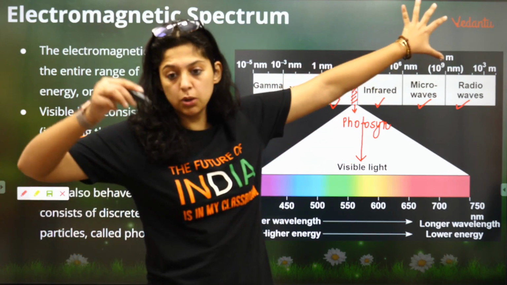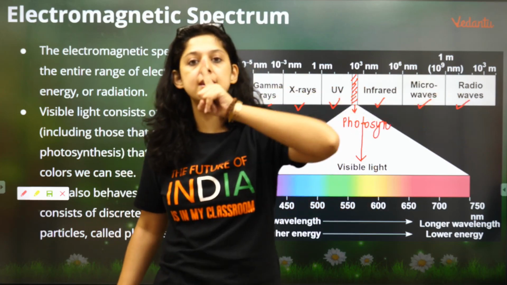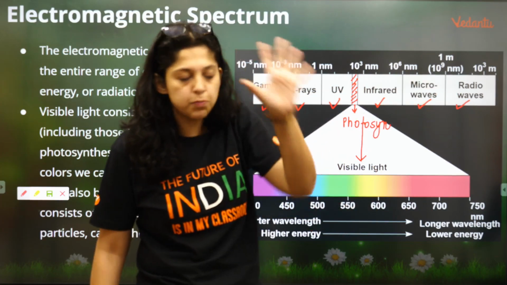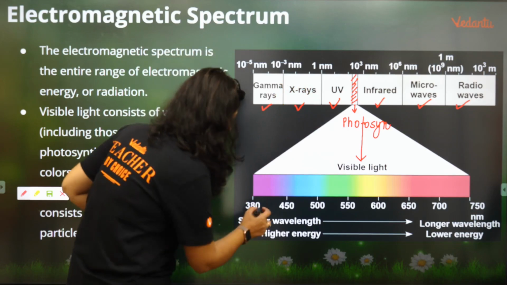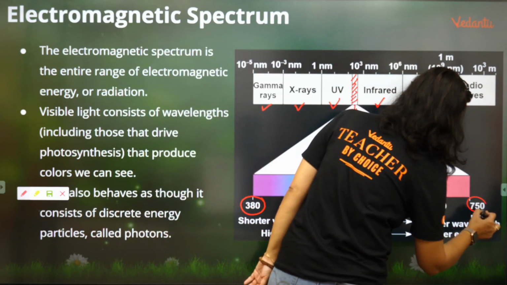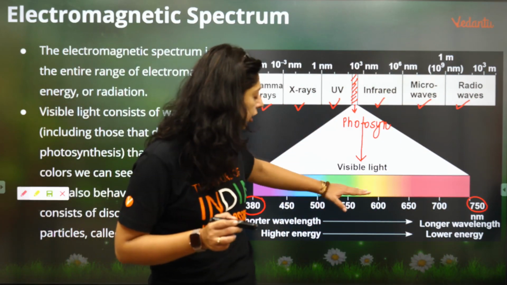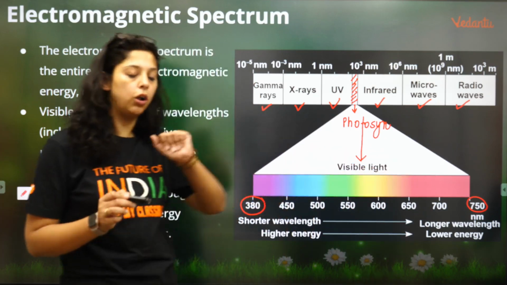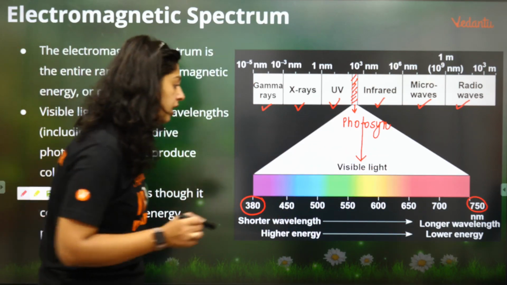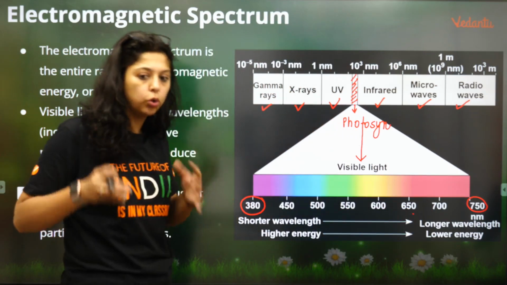So if MCQs come, UV rays, X-rays, can they do photosynthesis? No. Only a small spectrum called visible light. It starts from 380 nanometers of light, finishes at 750 nanometers of light. This is called the violet, indigo, blue, green, yellow, orange, red, also known as VIBGYOR. From the shorter wavelength to the longer wavelength, such a beautiful diagram.